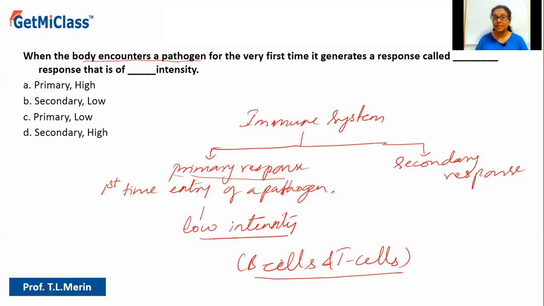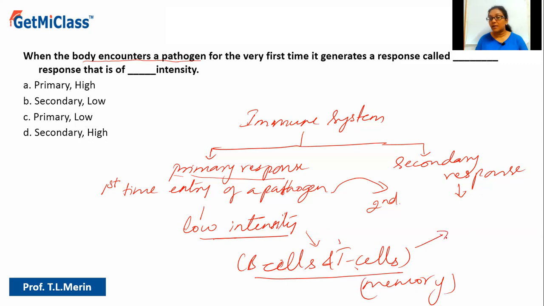But when the same pathogen enters the body the second time, and even in future, any number of times, these B cells and T cells which have been produced create memory cells. They will have the memory because they would have already recognized that particular pathogen.